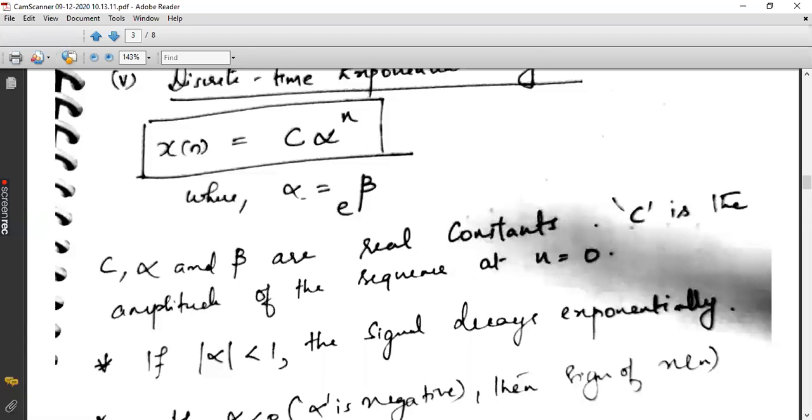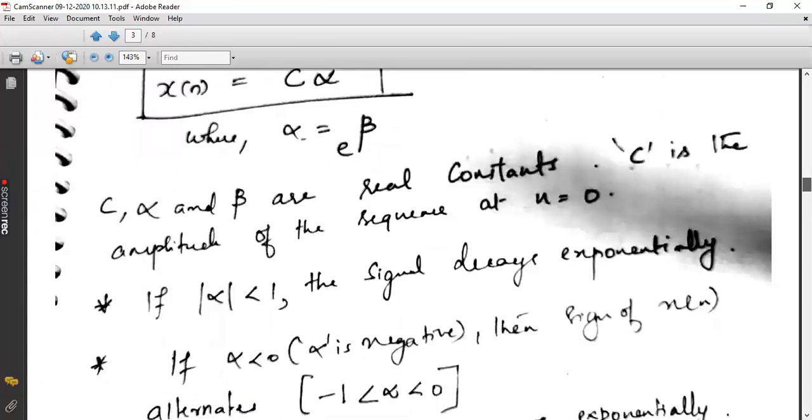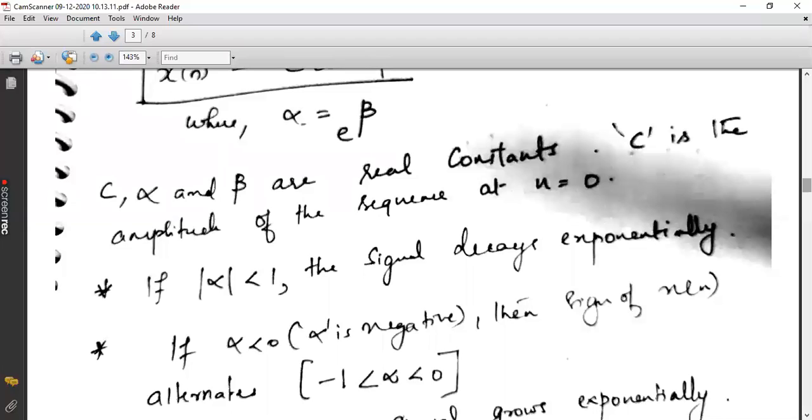It is less than 1, not less than 0. Please keep it in mind, it is less than 1. Whereas in the previous case, we had only two subcases, either positive or negative. If the value of A was positive, then it is exponentially growing. If the value of A is negative, then it is exponentially decaying. But here we have four to five cases. So the first case is mod alpha less than 1.